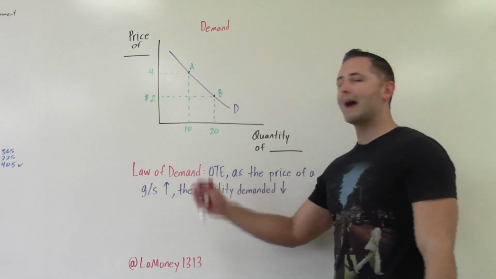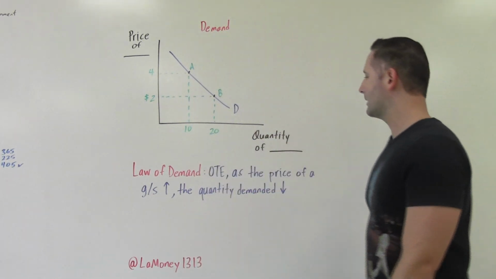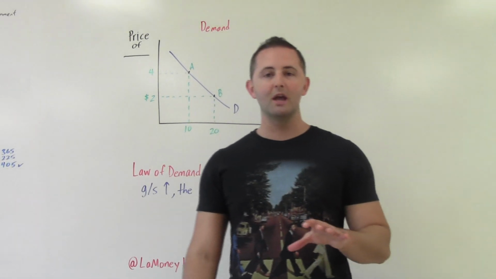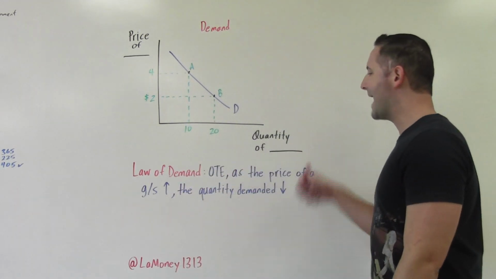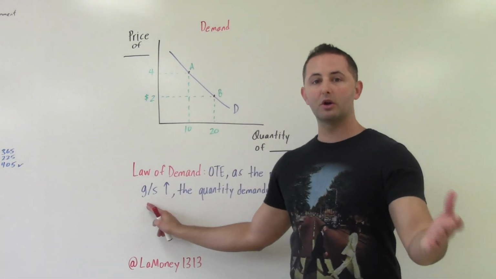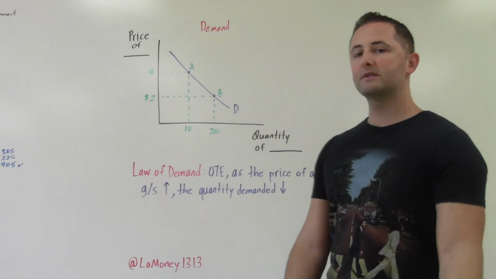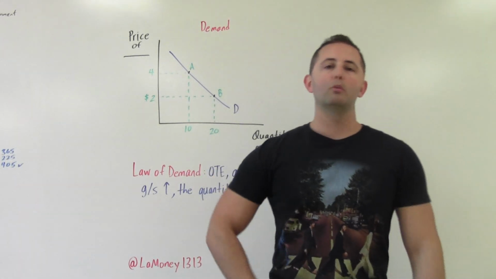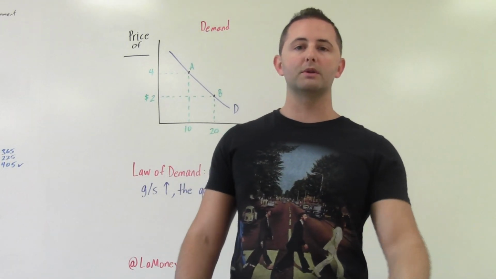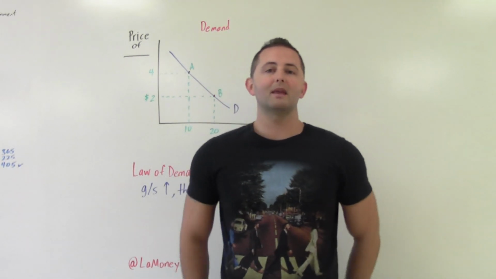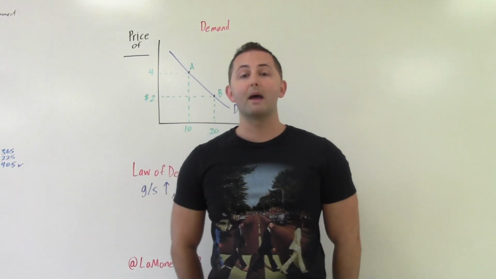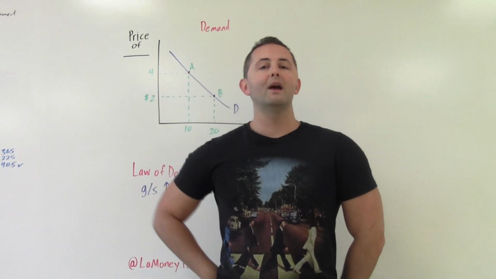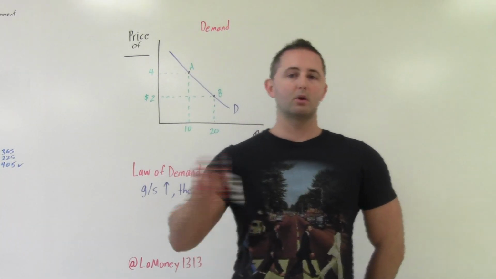What we've just described is known as the law of demand. And here, OTE is short for other things equal, so we're assuming that nothing else is changing. If nothing else changes, as the price of a good or service, G/S for short, goes up, the quantity demanded falls, decreases, which I think we can all relate to. You go to the store, you expect to pay $20 for a shirt, you get there and the shirt is actually $40, we choose not to buy it. Our quantity demanded just decreased. Or we get there and it's buy one, get one free, or 50% off. Now we buy 2 shirts because the price is lower, so our quantity demanded goes up.